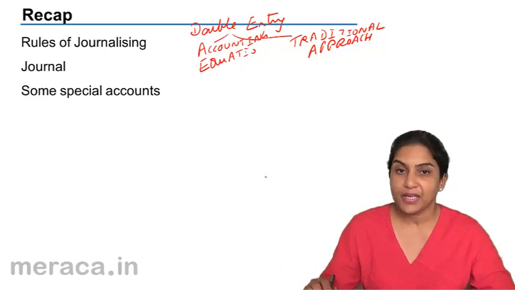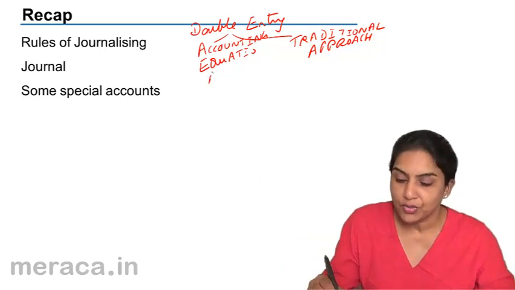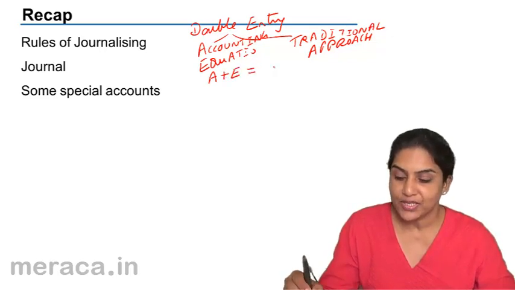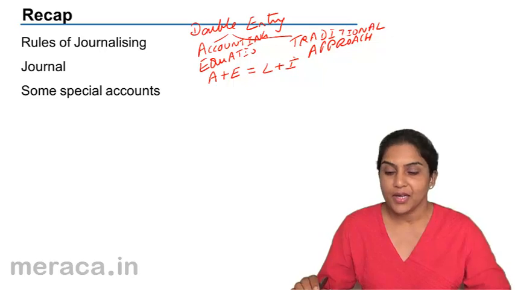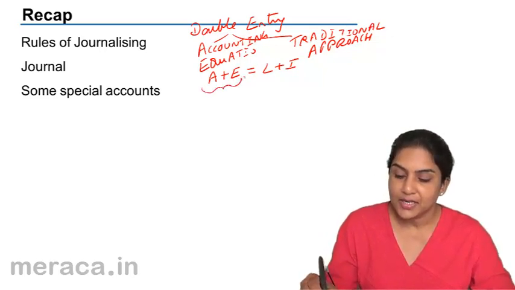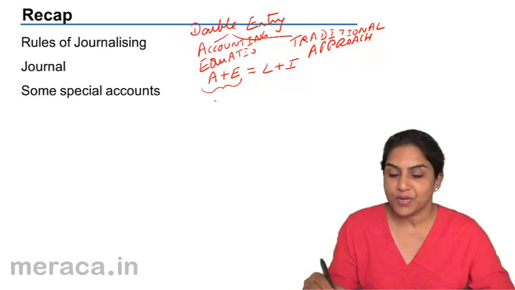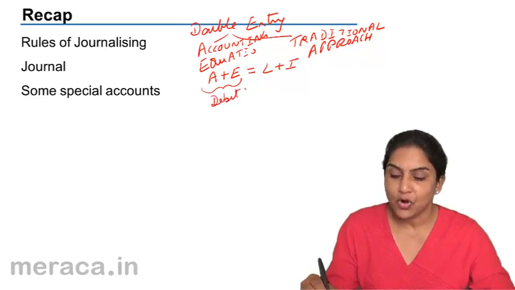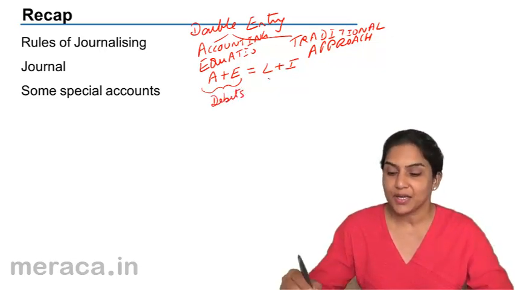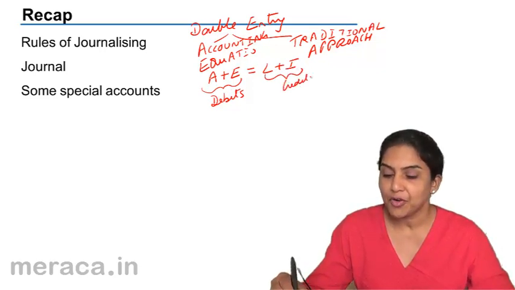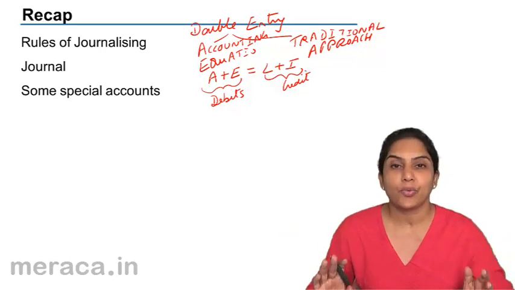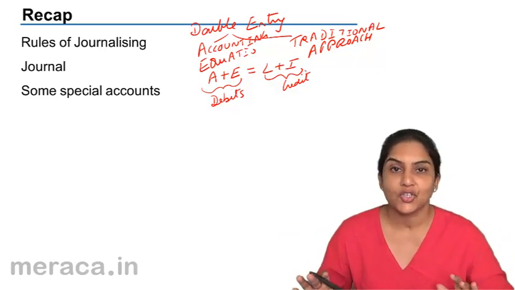Assets equal liabilities. Ultimately, we broke down the entire equation to assets plus expenses on one side, liabilities and income on the other side. Liabilities including capital, right? And we said all assets and expenses are debits. So all increases of assets and expenses are debits. Increases of liabilities and incomes are therefore credits. Two sides are always equal. Every transaction has two aspects.